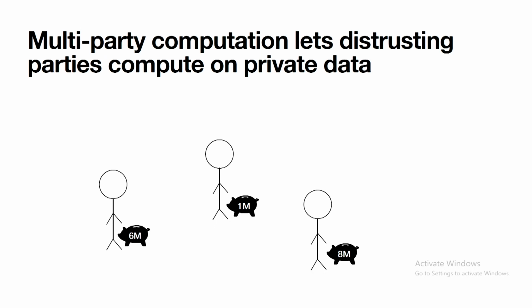Without MPC, this is a very hard problem. They're going to have to show one another their bank accounts, and it's going to be very embarrassing, potentially. With MPC, they're actually able to compute a max function over all their various wealths and figure out that the guy on the left-hand side is the wealthiest without actually knowing that he has, whatever it was, $8 million. This is just one example. You can do kind of any arbitrary computation as a multi-party protocol, which is really, really cool.